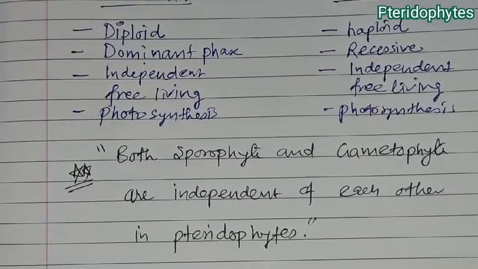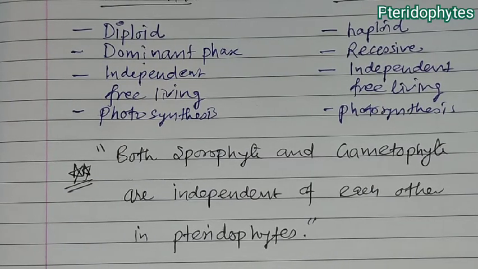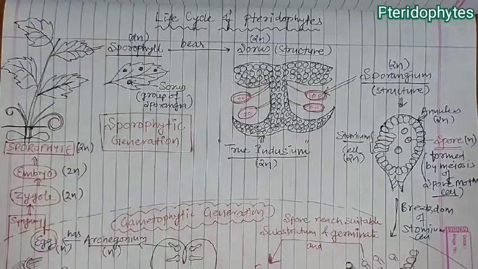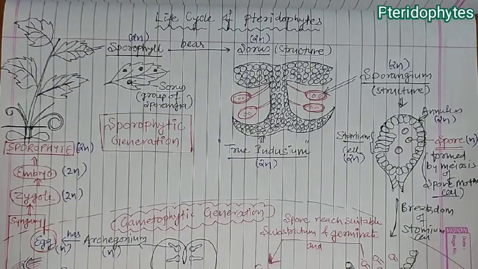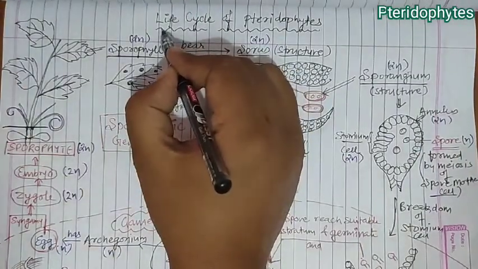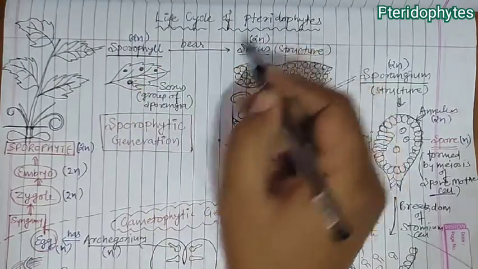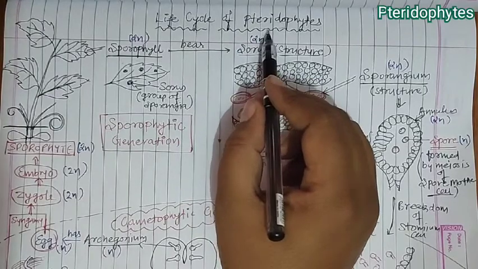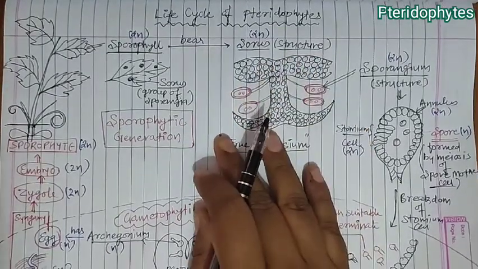Okay, so this is about the sporophyte and gametophyte. Now if we know their general characteristics, their gametophytic nature and sporophytic nature, then we are able to draw their life cycle. So next we are going to talk about the life cycle of a pteridophyte. Students, we are starting with the life cycle of pteridophyte.